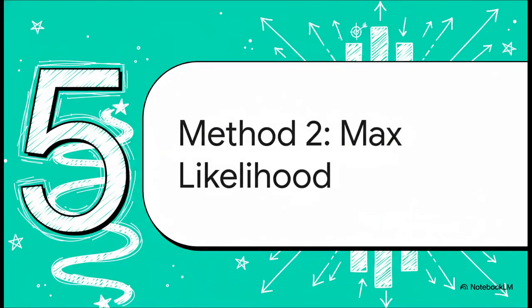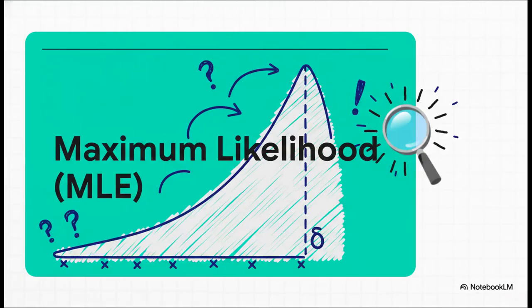So if the method of moments is our simple, straightforward path, there's another path that's more powerful, and honestly, often better, and that is the method of maximum likelihood. The way of thinking here is completely different. Instead of matching up moments, maximum likelihood estimation, or MLE, asks this really powerful question. Given the actual data I collected, what population value makes this set of data the most likely outcome? We're trying to find the value that maximizes the likelihood of what we saw.